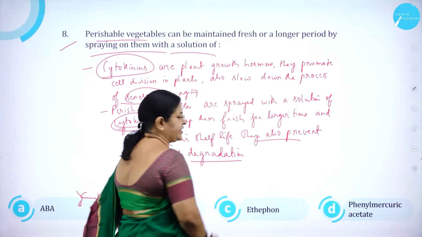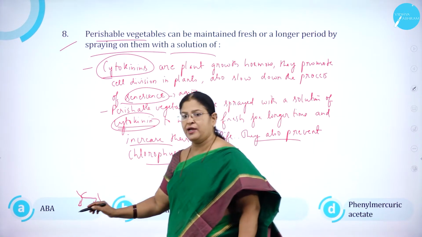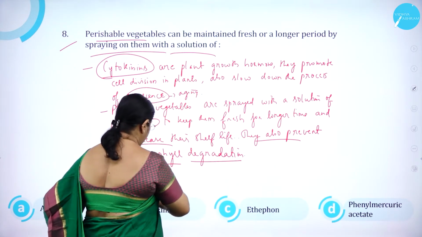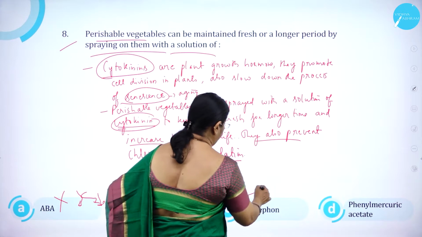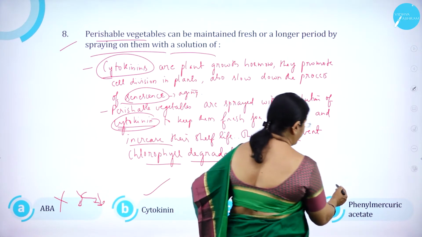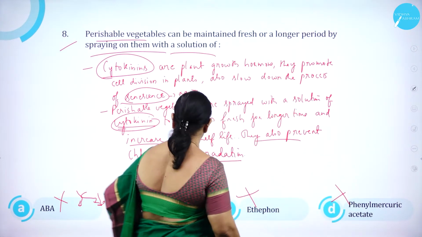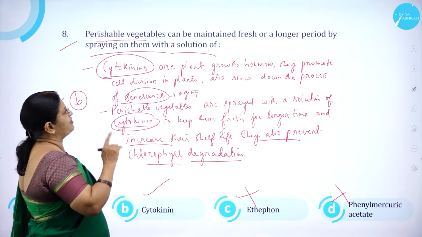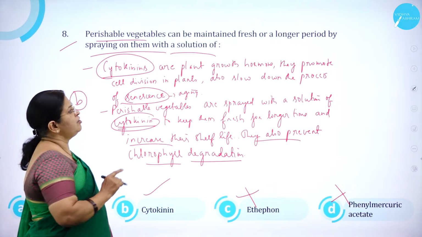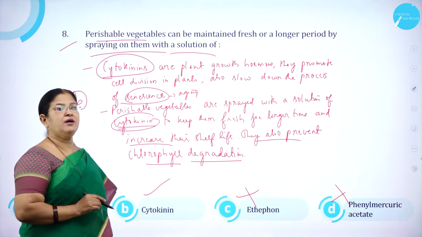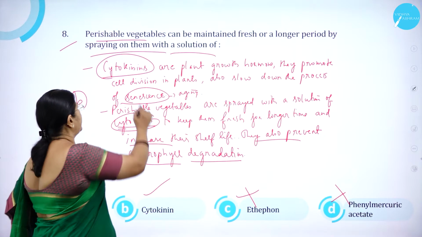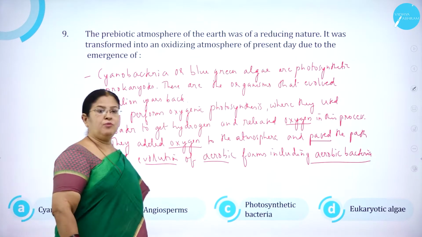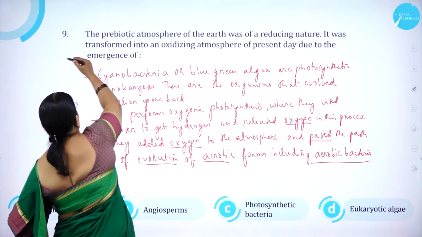Chlorophyll degradation. So option A, ABA, is wrong. Option B, cytokinin, is correct. Option C, ethephon, is wrong. And option D, phenyl mercuric acetate, is wrong. So option B is correct. Perishable vegetables can be maintained fresh for a longer period by spraying on them with a solution of cytokinin. Option B is correct.